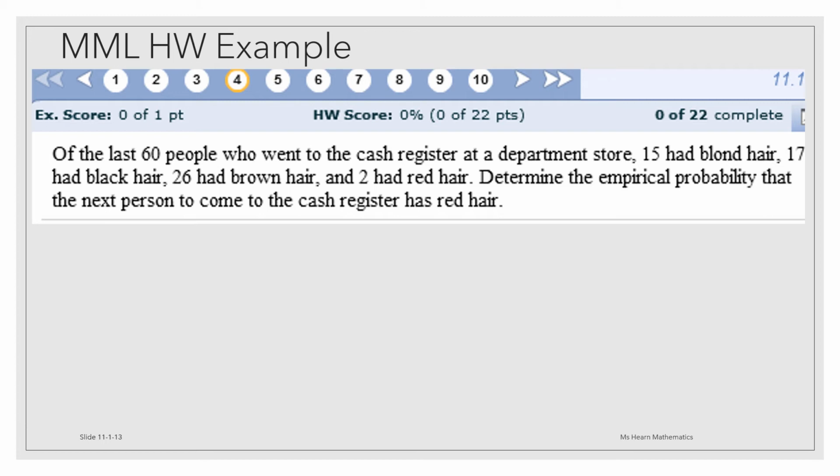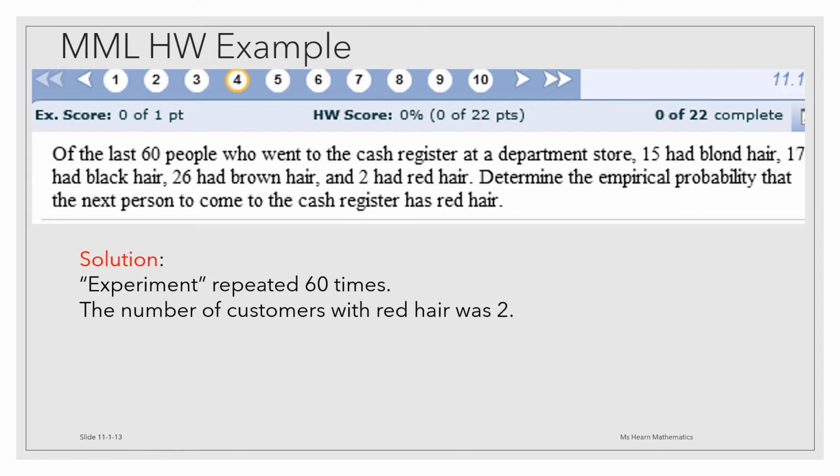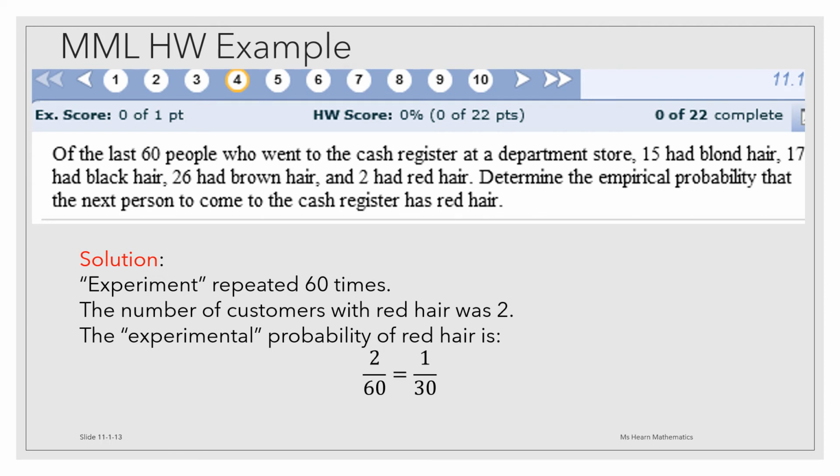Visiting the cash register is considered the experiment in this case. The experiment is repeated 60 times. The number of customers with red hair was 2. So the experimental probability of red hair is 2 out of 60 or 1/30th.